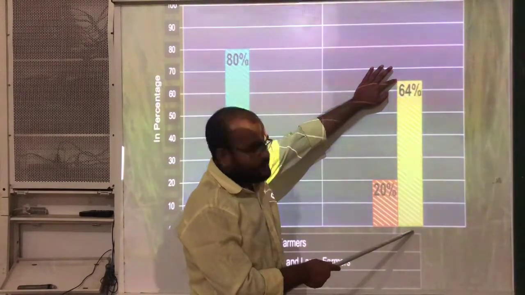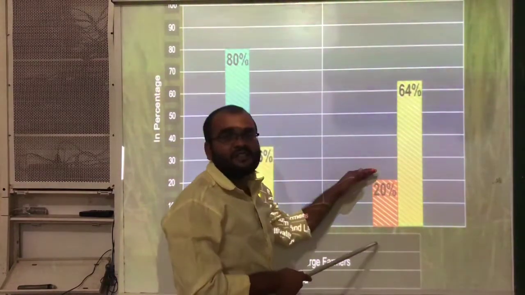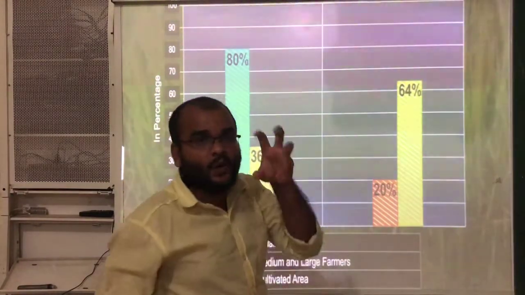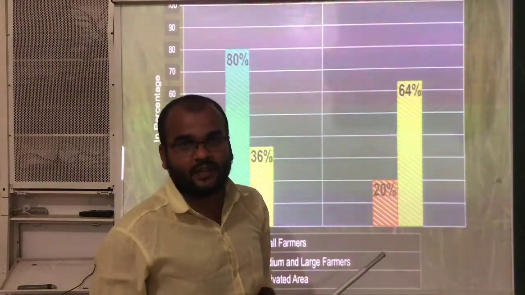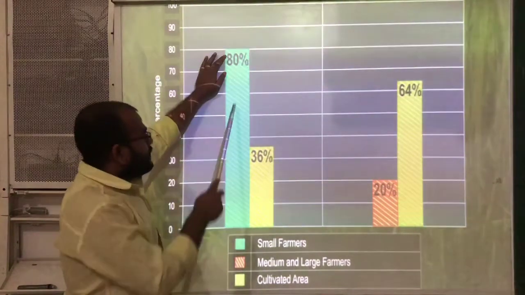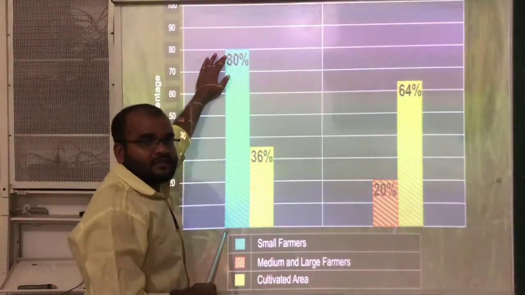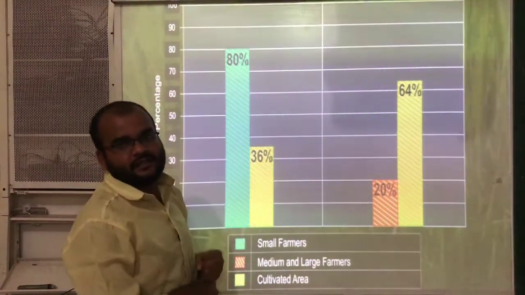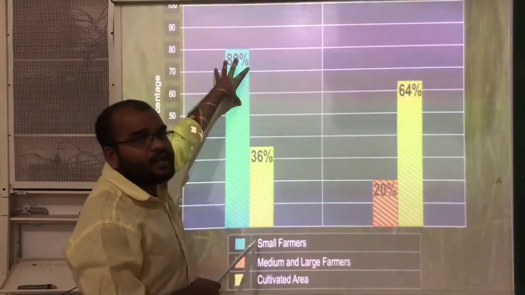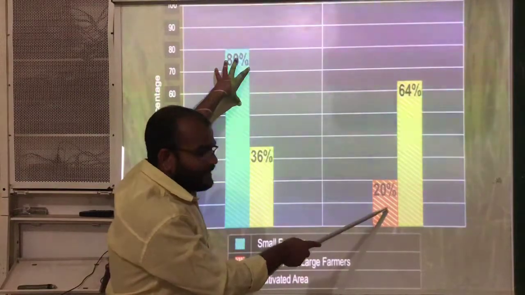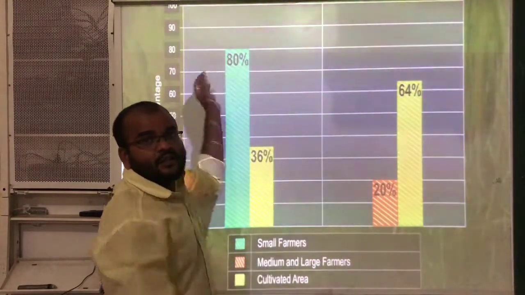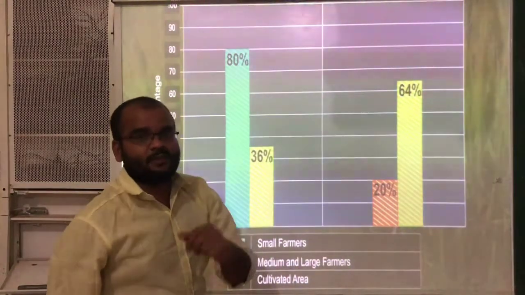That means the medium and large scale farmers hold more irrigated land, whereas the small farmers have very little land. Most of the small farmers work on the big and large farmers' lands as laborers.